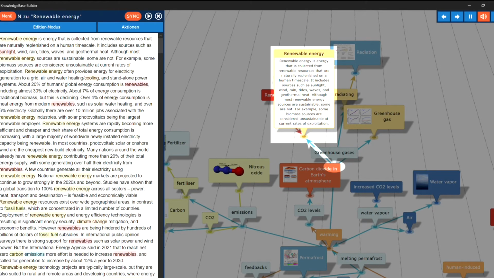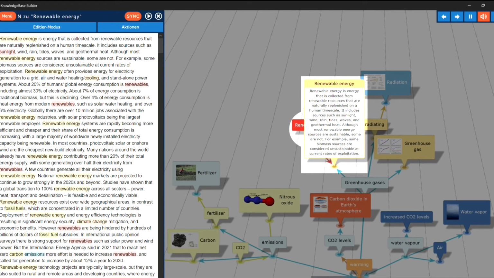Renewable energy. Renewable energy is energy that is collected from renewable resources that are naturally replenished on a human timescale. It includes sources such as sunlight, wind, rain, tides, waves, and geothermal heat. Although most renewable energy sources are sustainable, some are not. For example, some biomass sources are considered unsustainable at current rates of exploitation. The topic, renewable energy, in overview.